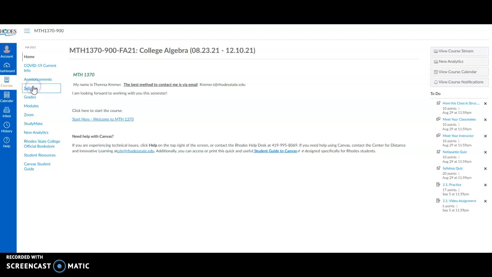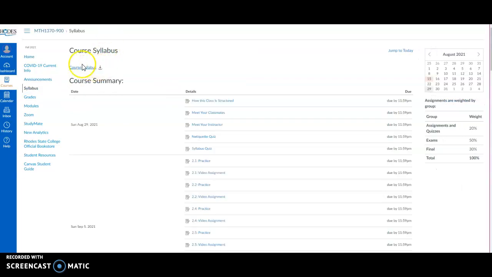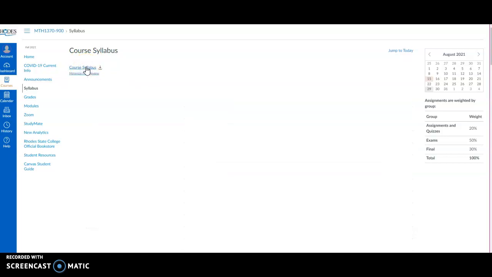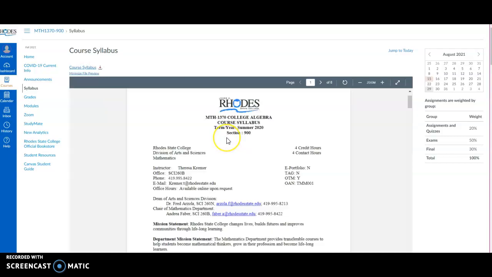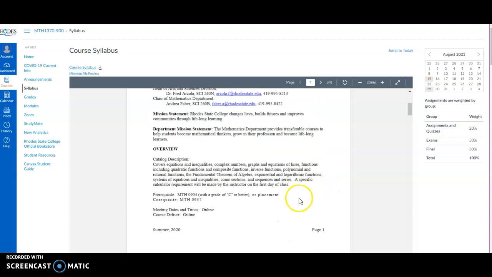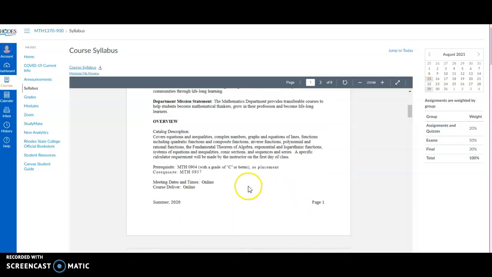The syllabus. Right here, this will have the information for the course. If you click on that, the syllabus will tell you the information for, let me open it here, the information for the course, the details. This is a little bit outdated, but I'm going to update that by the time you're looking at it. But it has the information for the course.